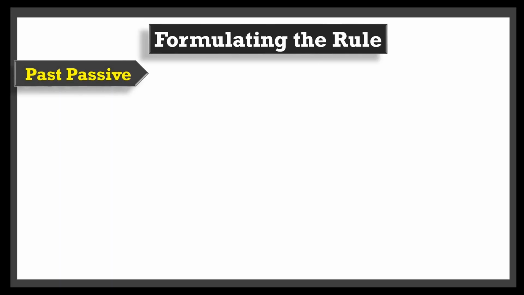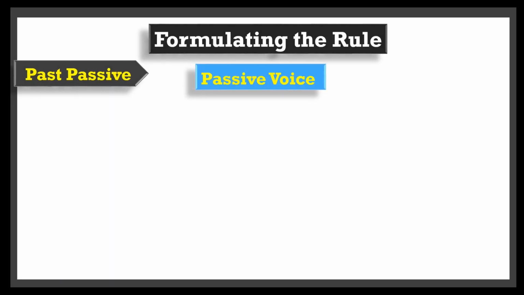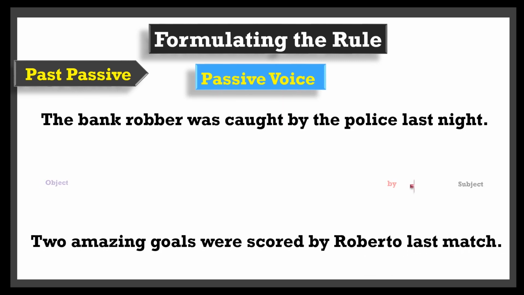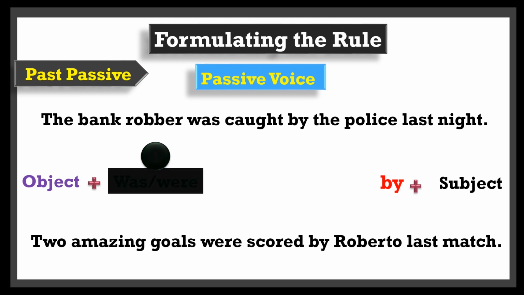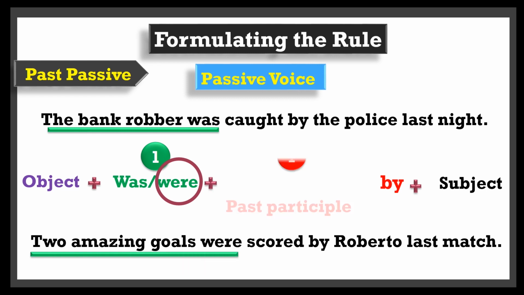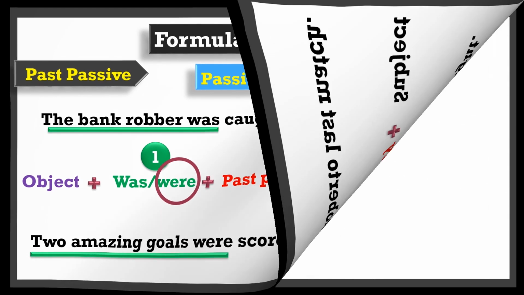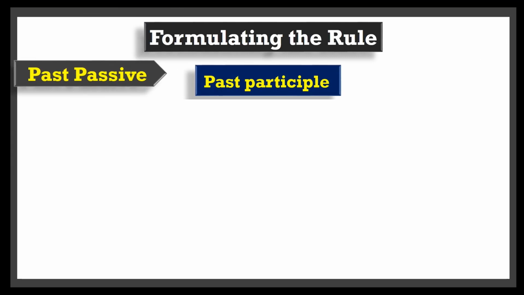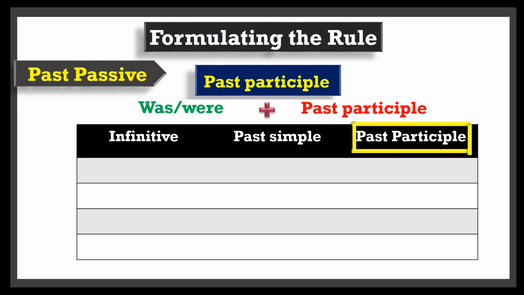Apart from the object and the subject, the past passive verb is made up of 2 main parts. The auxiliary verb, to be in the past, was or were, depending on whether the object is singular, such as the bank robber, or plural like 2 amazing goals, plus the past participle of the main verb. Learning the past participle can be a tricky task for many learners, so it is necessary at first to make use of a verb list illustrating the past participle of each verb.